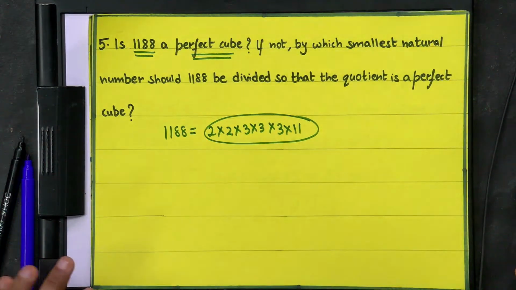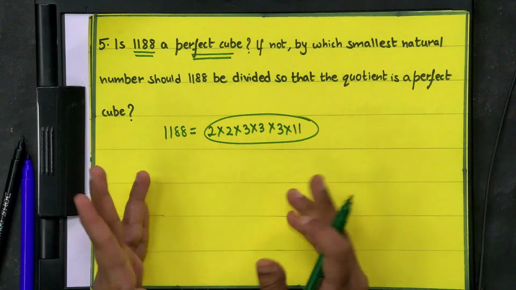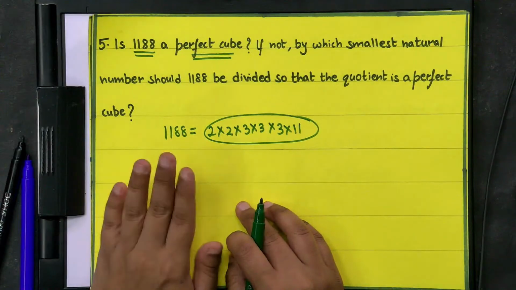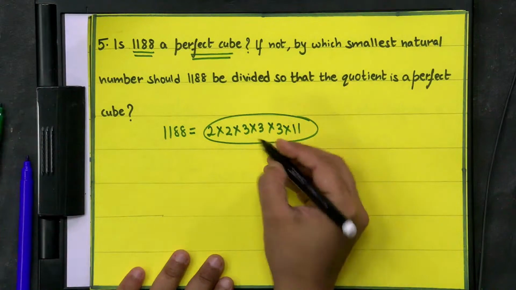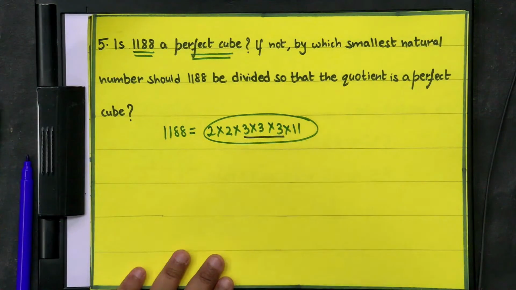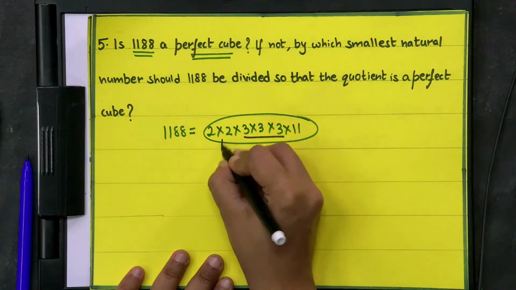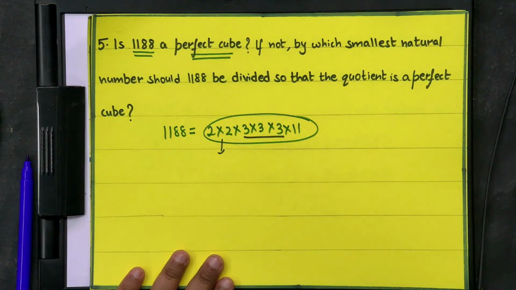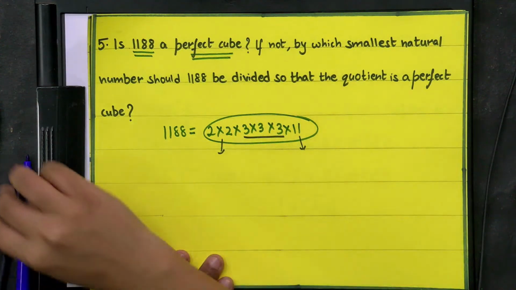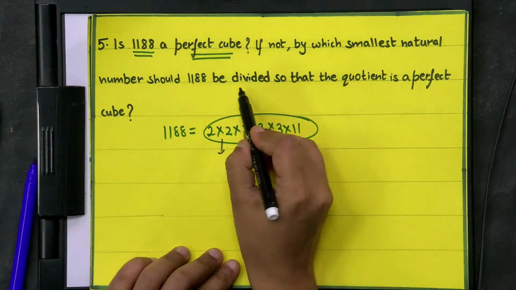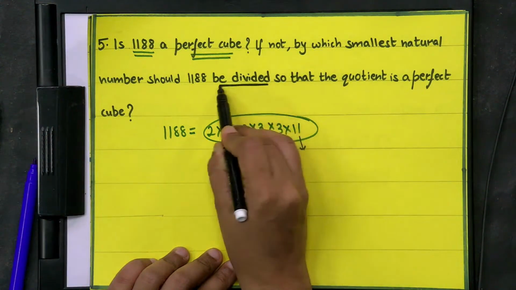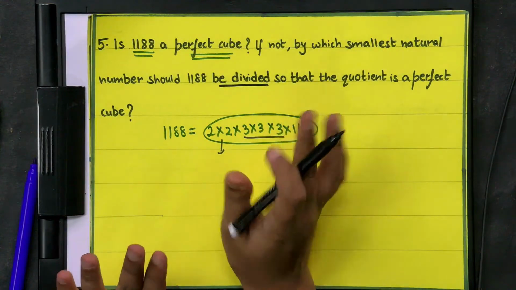Factorization of this number. As we have discussed how to find out the prime factorization, so you can easily find out the prime factorization of the given number. Now as you can see here, 3 is occurring thrice. 2 is occurring twice, and 11 is occurring only once. So here it says to be divided, that means we are not going to multiply this by anything.